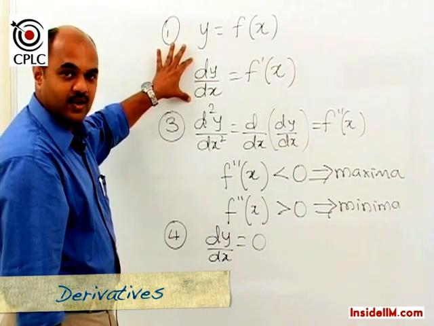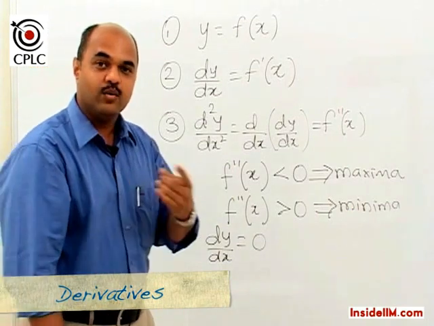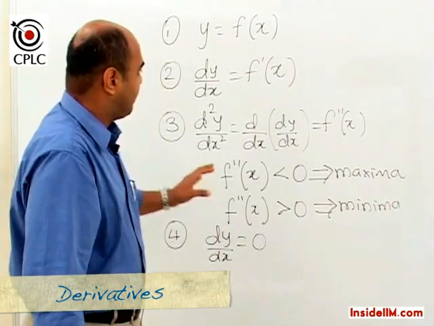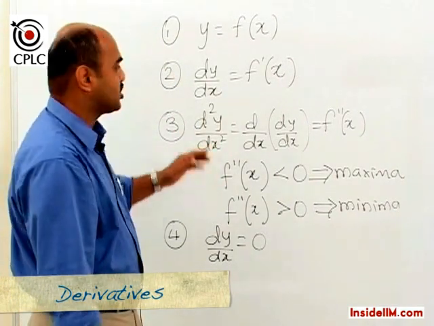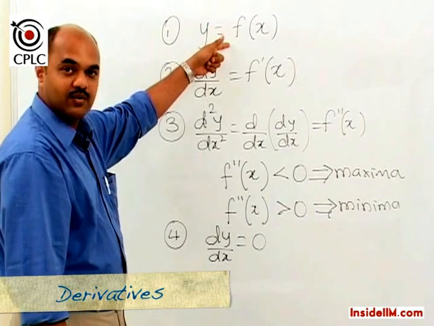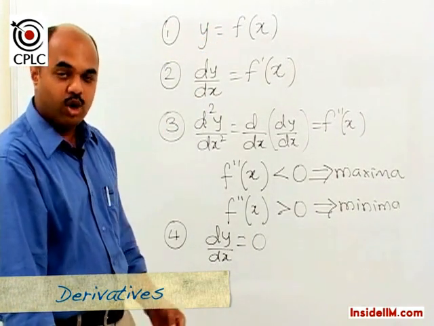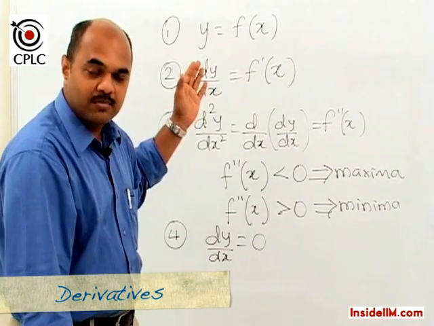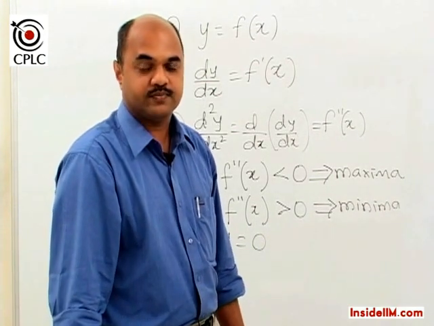So if we go through this step-by-step process, a few important points would be: the first order derivative that has been calculated should be equated to 0 to find the value of x at which there is a maxima or a minima. And finally, if the question asks for the maximum value of the function, then you substitute that value of x in this first step and get the maximum or minimum value of y. This is how we would use the method of derivatives to calculate the maxima or minima.